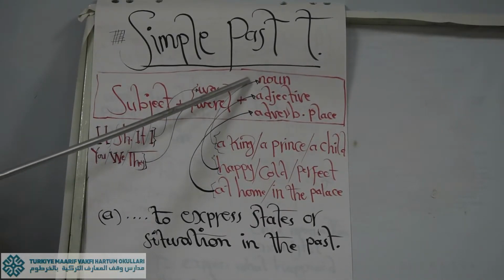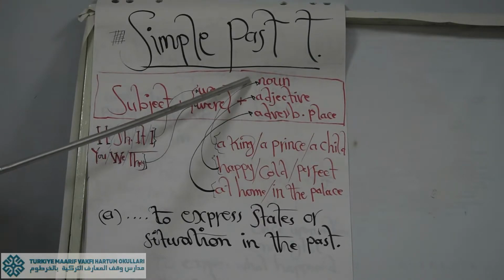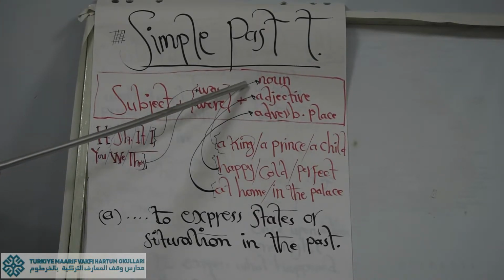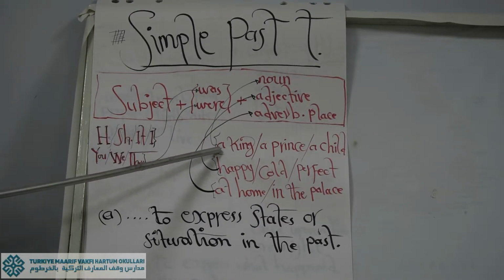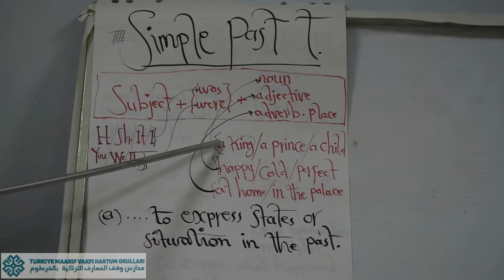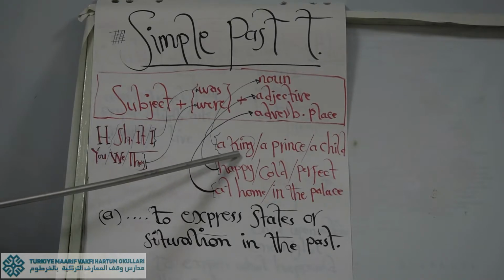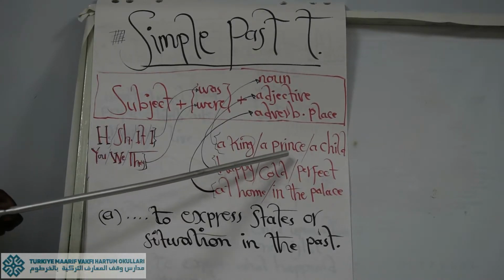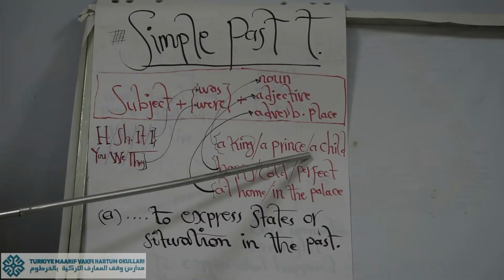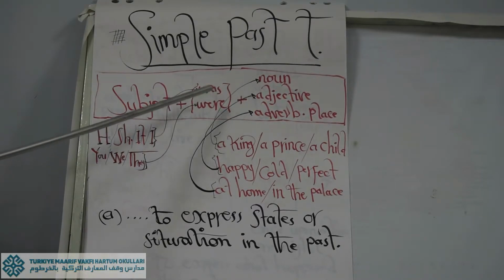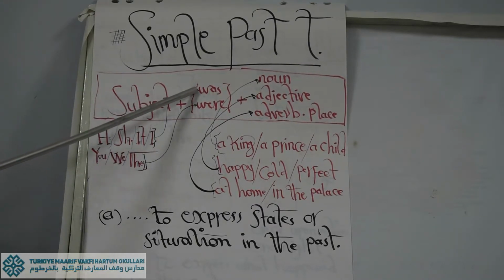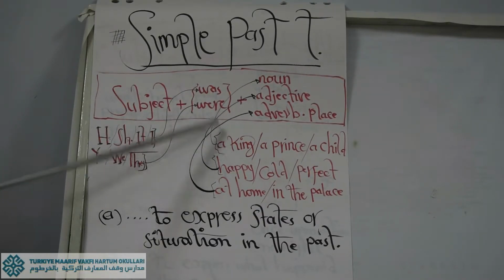Plus noun. Everyone knows the meaning of noun, words that we use to call or to name anything. Examples for nouns are again in the history. Go back to the history, the first lesson in Spotlight students' book, to find that history, because it goes together with these lessons. So a king, a prince, a child, these are examples for nouns. So we can find subject, was, were, plus noun.